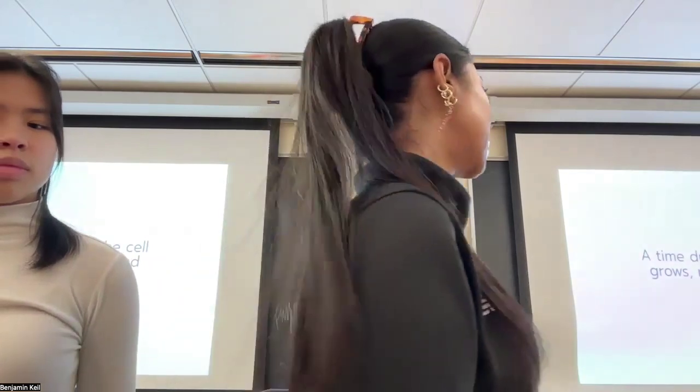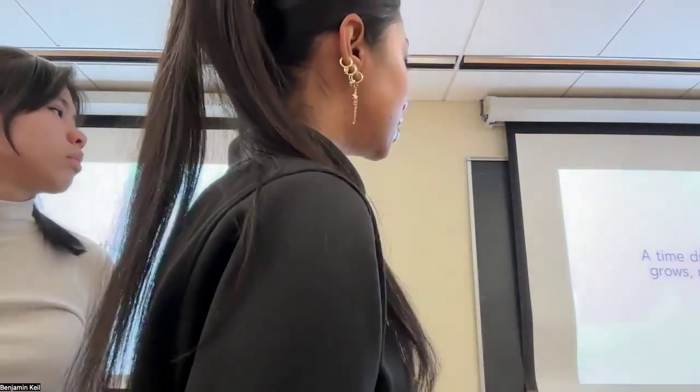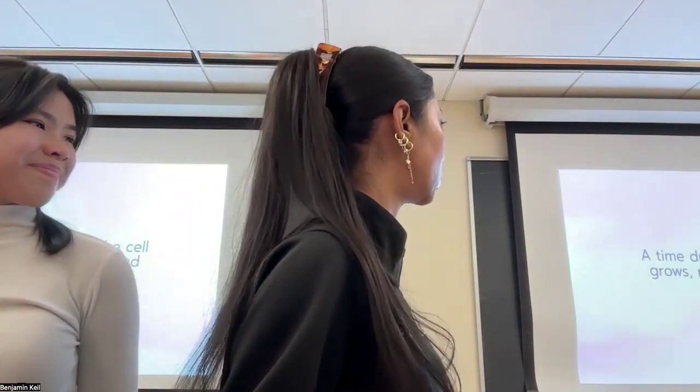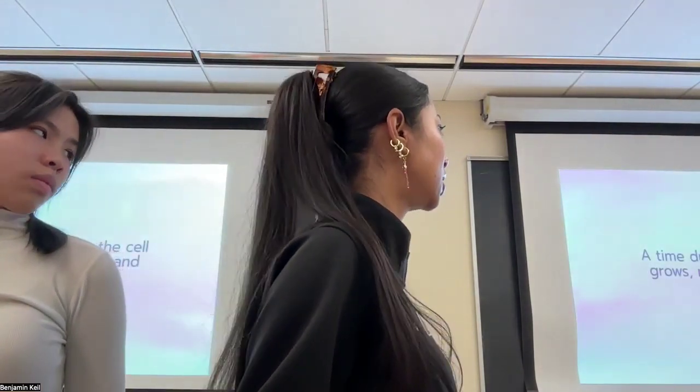So a time during which the cell grows, replicates DNA and divides. That's what the cell cycle refers to.